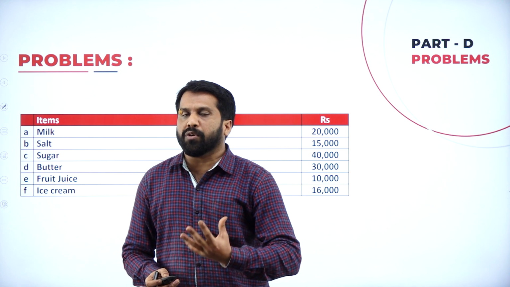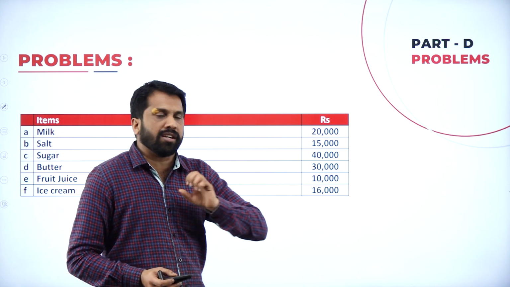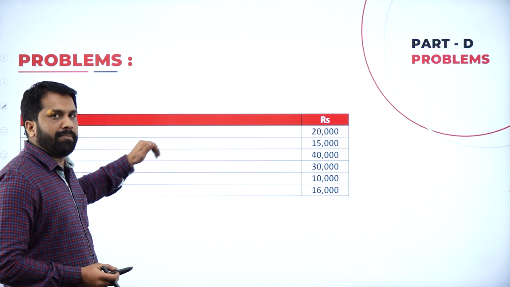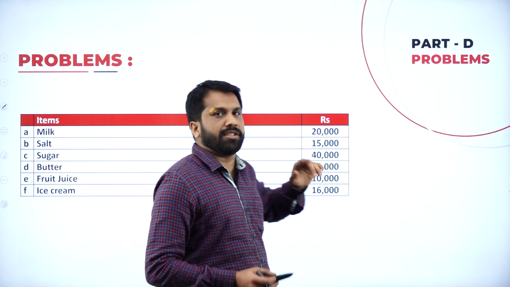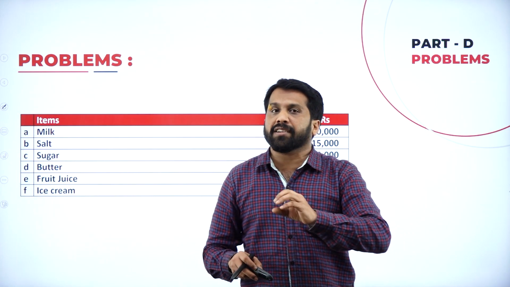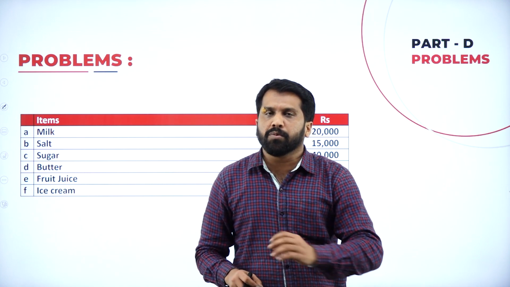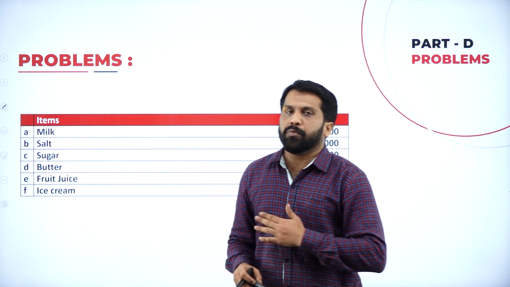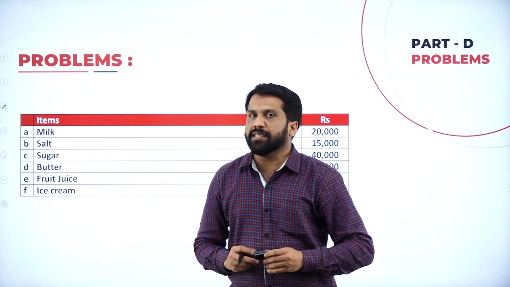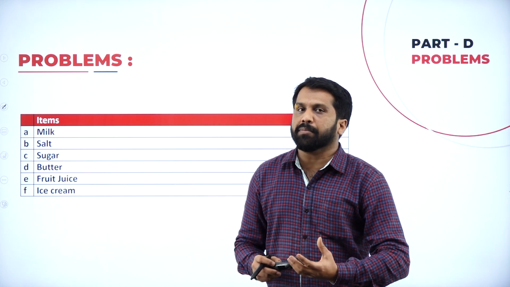I'll give you one homework. What is that homework? Make a list: the first column will be the item, the second column will be the percentage. Try to memorise it and work it out, because in the exam we cannot expect the percentage to be given. Sometimes they may give it, sometimes they may not.